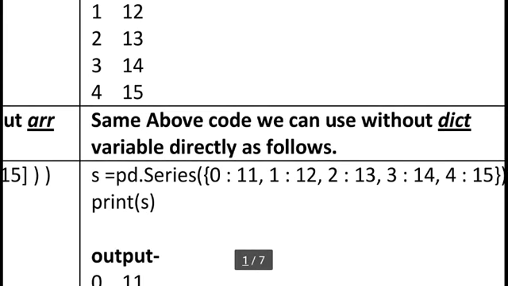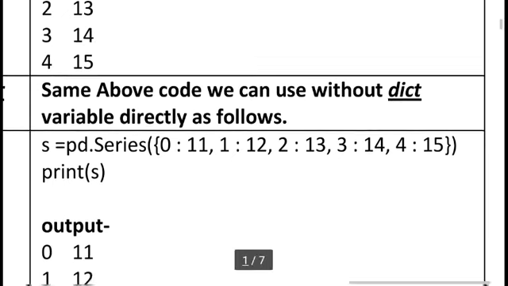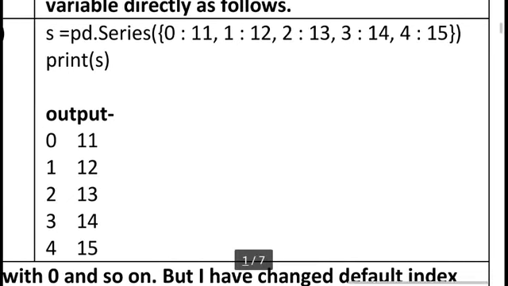So the same code above we will write in this method. Directly we can use s is equal to pd.series in small brackets, and directly use our dictionary constants in curly braces: 0 colon 11, comma, 1 colon 12, 2 colon 13, 3 colon 14, 4 colon 15, and print s. So you can see the same result: 0, 11, 1, 12, 2, 13, 3, 14 and 15.